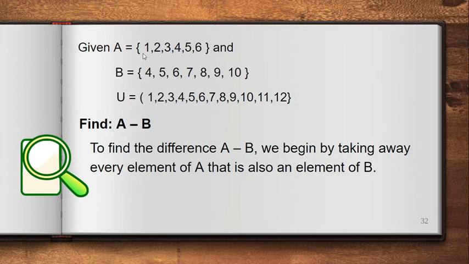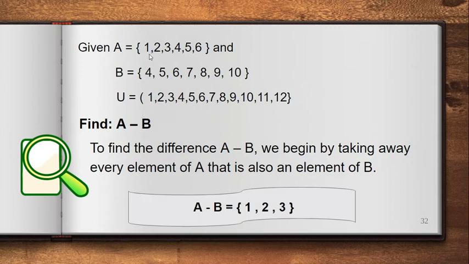So, let's see. Do I need to remove 1? May 1 ba si B? Wala. So, pwede. Pwede kong isama si 1. How about 2? May 2 ba si B? Pwede. Sasama ko din si 2 dahil wala naman si B nun. How about 3? Yes, isasama ko si 3 kasi wala naman si B nun. How about 4? No, meron si B niyan, so ayoko kay 4. How about 5? Ayoko niyan, meron si B niyan. How about 6? Ayoko din yan kasi meron si B niyan. So, we need to say A minus B is equal to 1, 2, 3 because the unique in A is 1, 2, 3. So, that's the key word, unique. Ano yung unique kay A? So, yun yung isusulat natin.